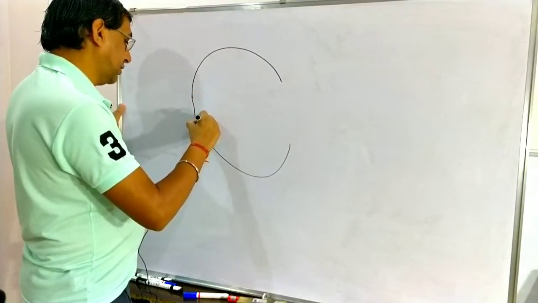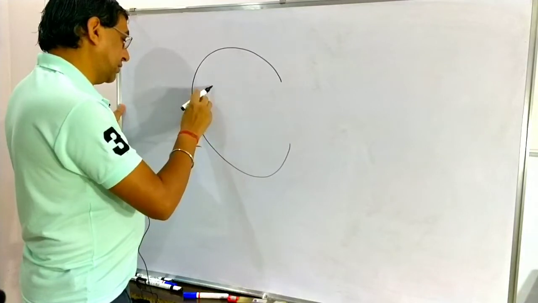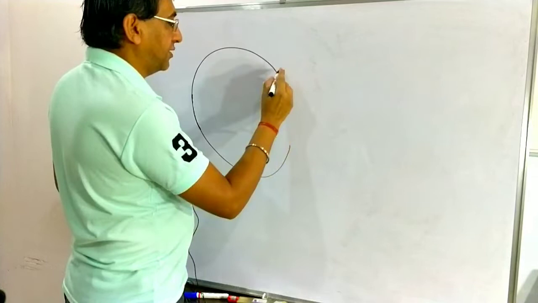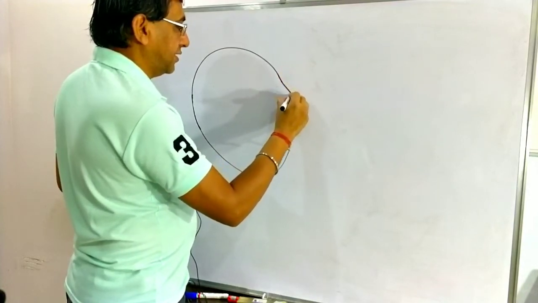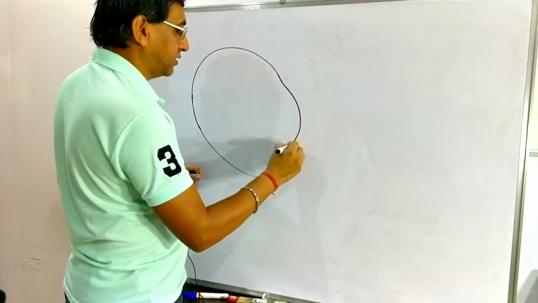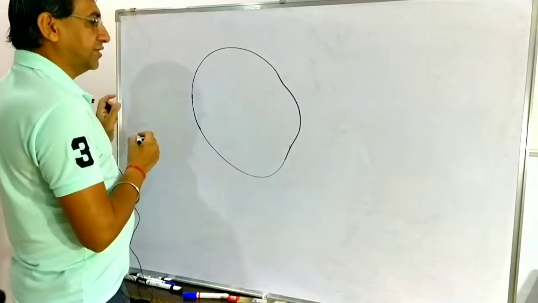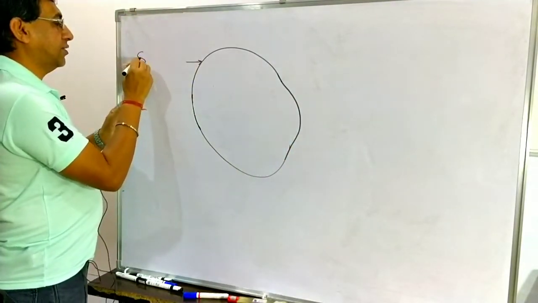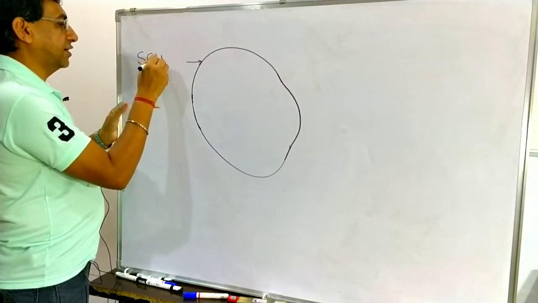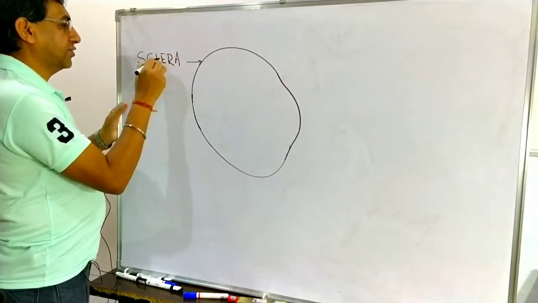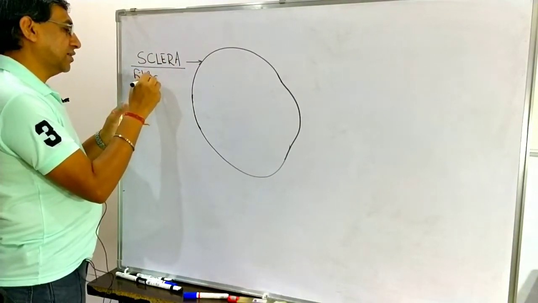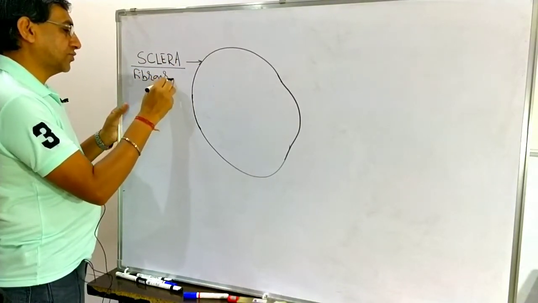The outermost layer of the eyeball is known as the sclera. So what is this? This is the sclera, the outermost layer of the eyeball. Sclera is also known as the fibrous coat.